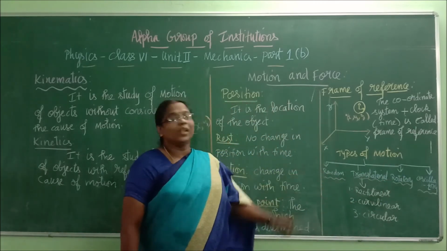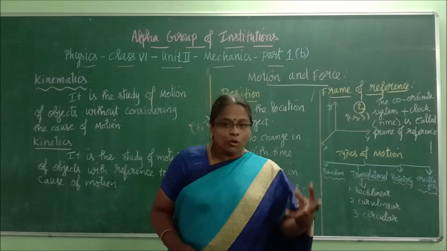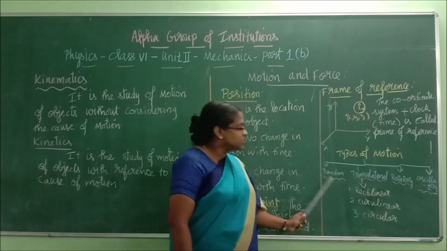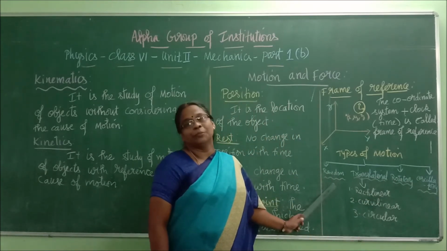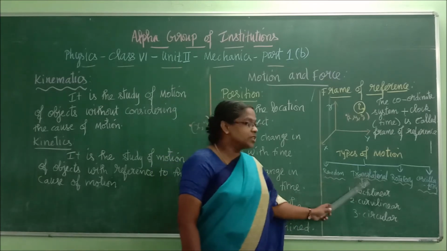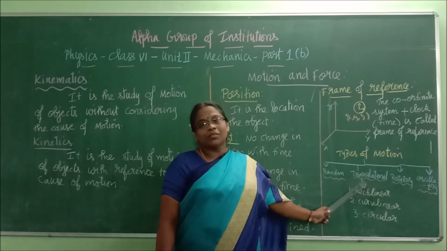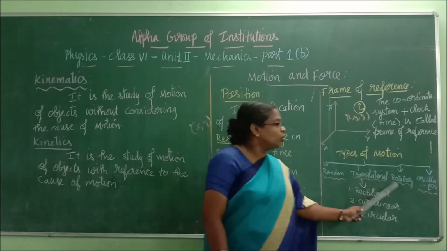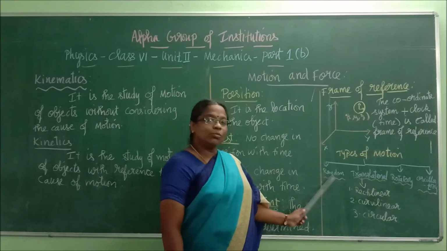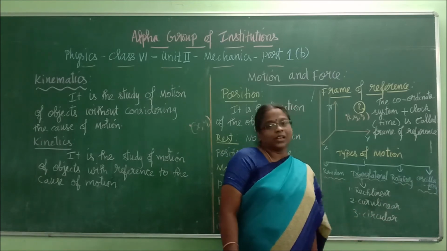The last one, a very important thing, types of motion. Any body which moves will be categorized under four types. First one is random motion. In your book, this flow chart is there. Kindly follow that too. Random motion. Second one is translational. You would have learned this in 6th standard too. Say with me the words: translational, rotatory, oscillatory. Shall I say it once again? Random motion, translational motion, rotatory motion, oscillatory motion.